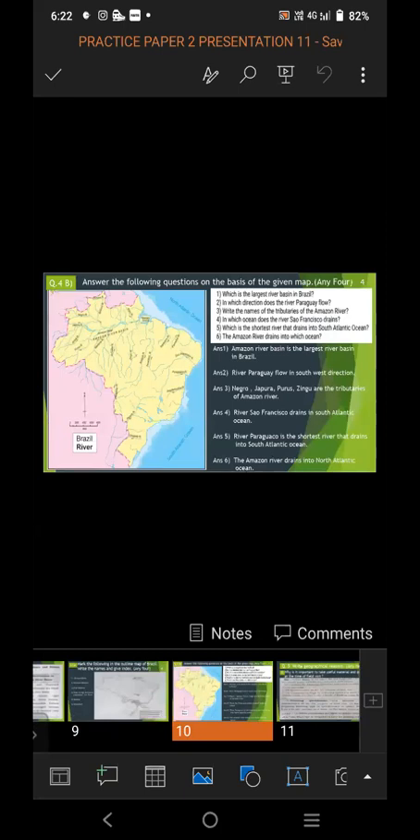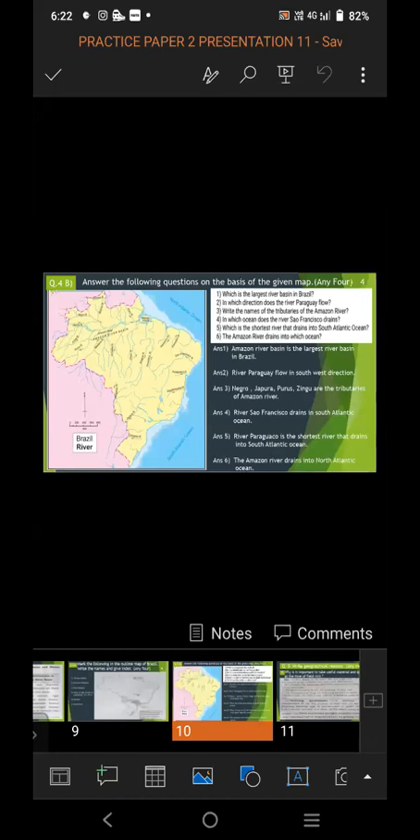Question number 4b. Answer the following question on the basis of the given map. Any 4. Map is given. This question number 4 is based on map reading. Map is given and the questions are given on the map. From those questions, we have to find the answer from the map and write the answer. So question number 4b, answer the following question on the basis of the given map.